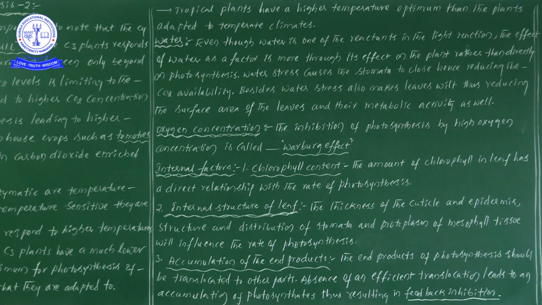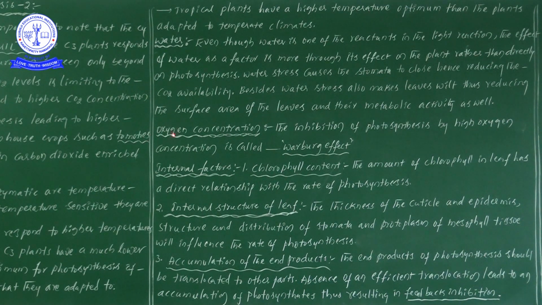When the leaf wilts, the exposed area of the leaf is reduced, so metabolic activities also get reduced. Why? Because there is no water availability. Because of the lack of water, all metabolic activities slow down, and thereby the rate of photosynthetic activity will go down. That is the point we can discuss about water.